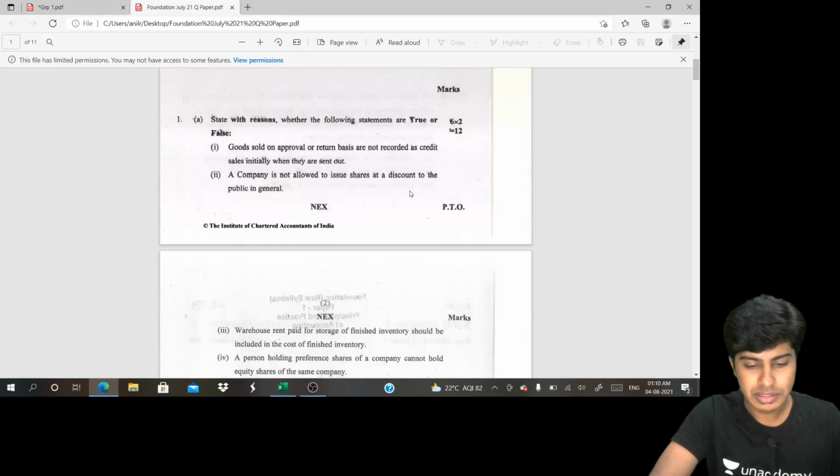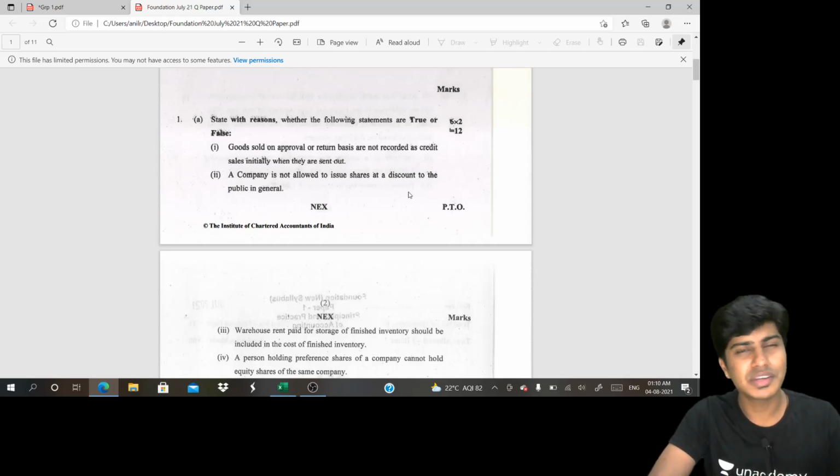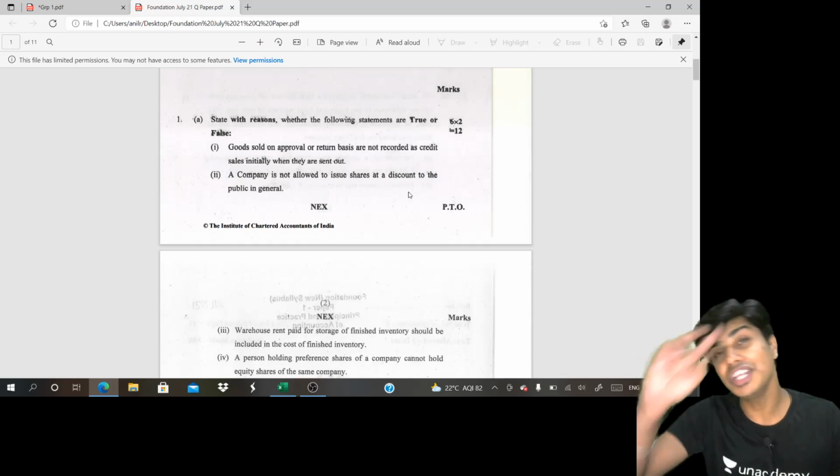Yeah, second one. The company is not allowed to issue shares at discount to the public in general. The answer is true, because Section 53 of Companies Act 2013 specifically prohibits issue of shares at discount. However, the exceptions are given in Section 54, that is employee stock option rights, or reissue of forfeited shares, which is possible at discount. But generally to the public, issue of shares at discount is not possible.